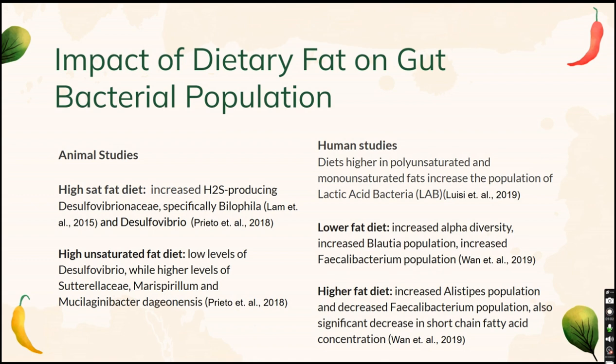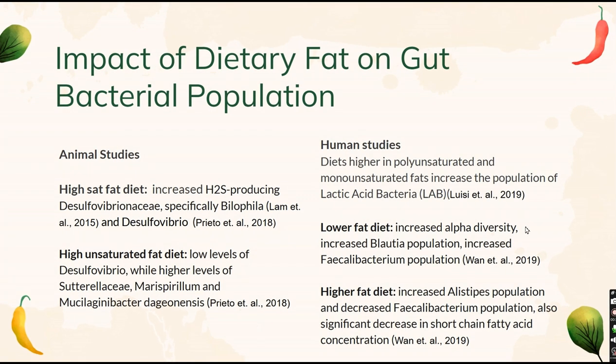During trials performed on laboratory mice fed a high saturated fat diet, the concentration of hydrogen sulfide producing bacteria increased significantly over time, while bacterial levels stayed the same in mice fed with omega-6 polyunsaturated fats, and levels decreased in mice fed an omega-3 based diet. The Bilophila and Desulfovibrio greatly increased, as well as Erysipelotrichaceae. The population of Enterococcus and Lachnospiraceae increased as well in the mice fed a high saturated fat diet. Meanwhile, in mice fed a high polyunsaturated and monounsaturated fat diet, the level of Desulfovibrio was low, while populations of Sutterellaceae, Merospirillum, and Mucilaginibacter daejeonensis were higher.